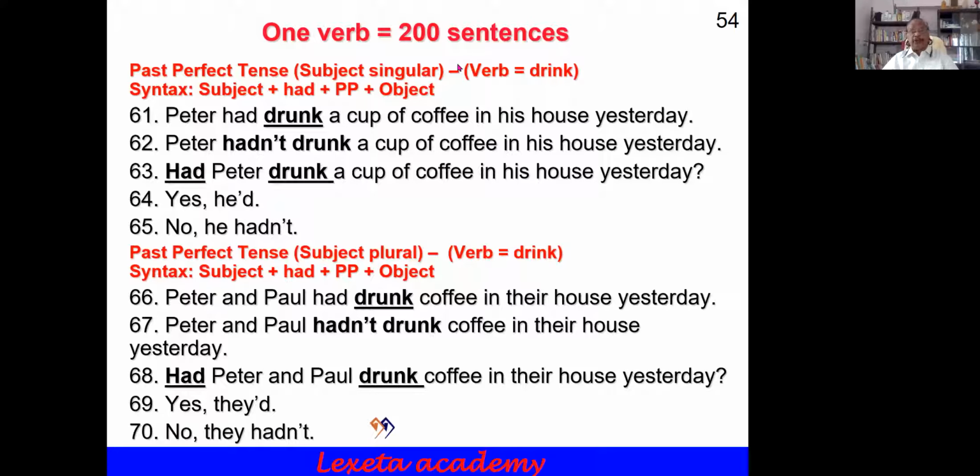No change in the syntax. Please note, for past perfect tense, subject singular or plural, the syntax is the same: subject plus had plus past participle plus object. Now let us move on to past perfect continuous tense.